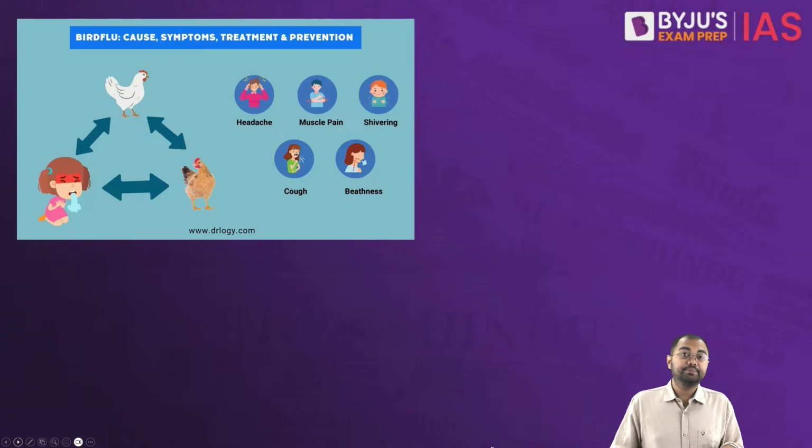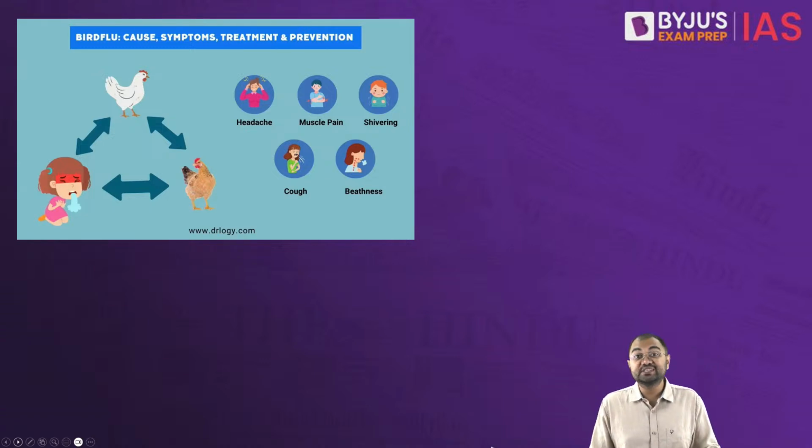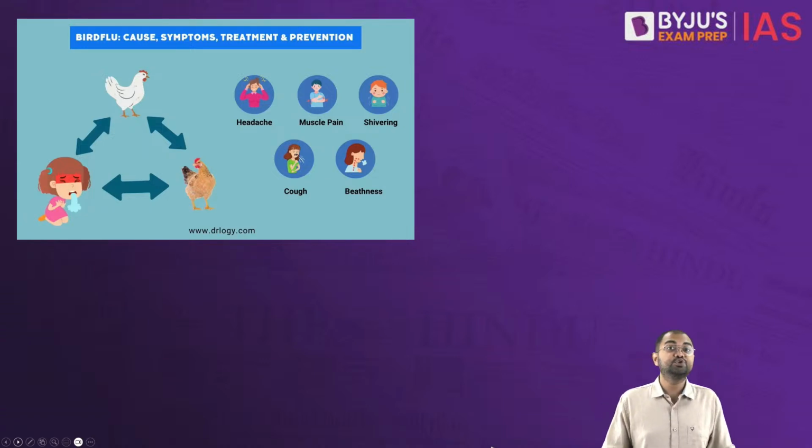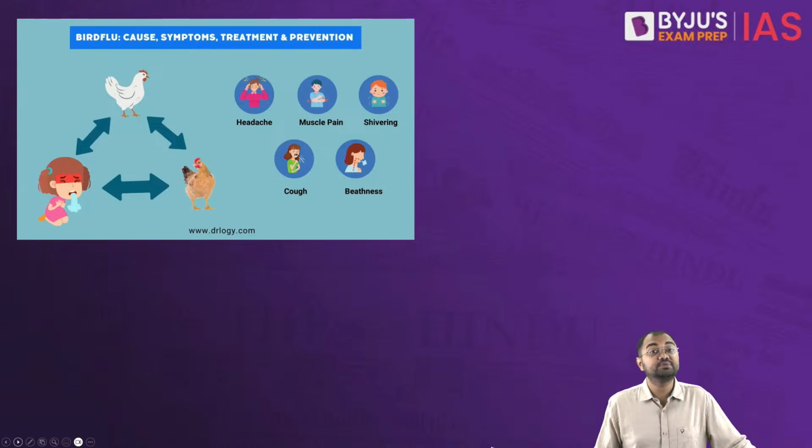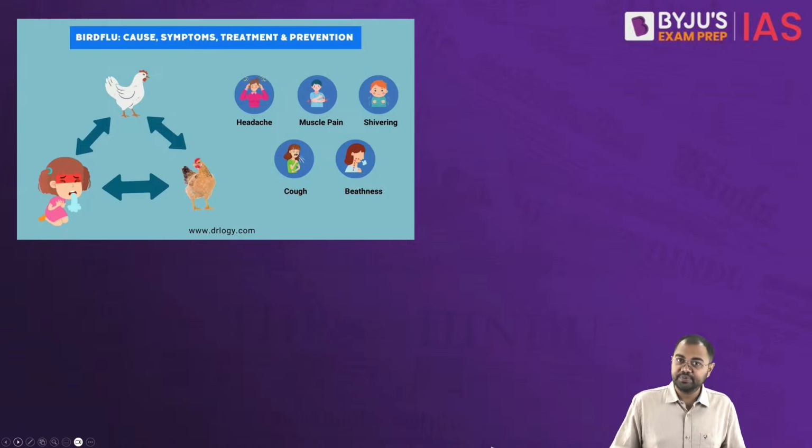But what we have seen is that there have been some rare cases of human infection as well with these viruses. Now, illness in humans from avian influenza virus infections have ranged from very severe to also no symptoms or very mild symptoms. And there have been certain cases where it has led to even death of the people